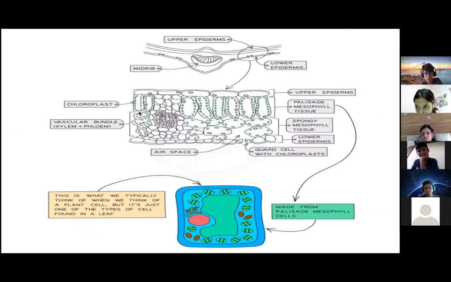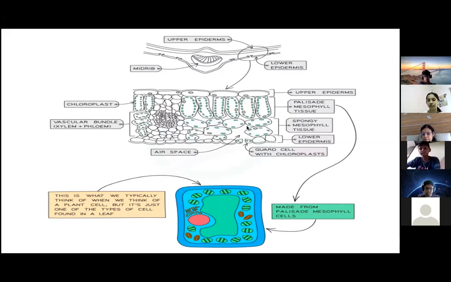Is it clear? Most of the chloroplast is present over here, and then after that you have the spongy mesophyll. Palisade mesophyll is the name. Even if you just say mesophyll, it is fine. Spongy mesophyll, palisade mesophyll. Photosynthesis takes place in mesophyll cells, because both palisade mesophyll and spongy mesophyll carry out photosynthesis.